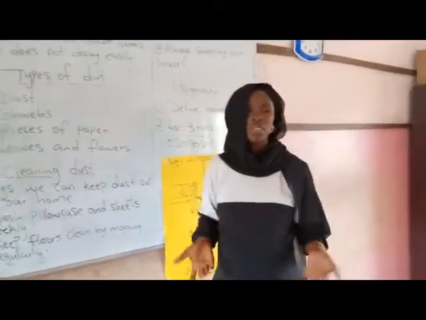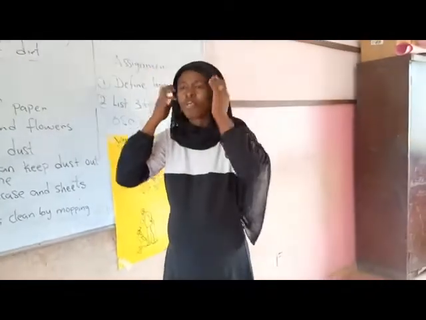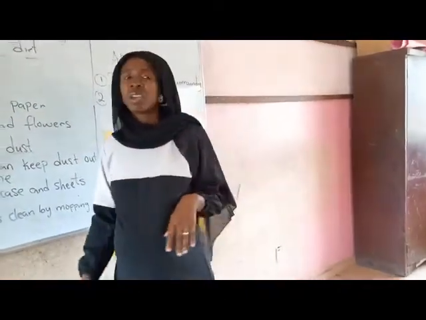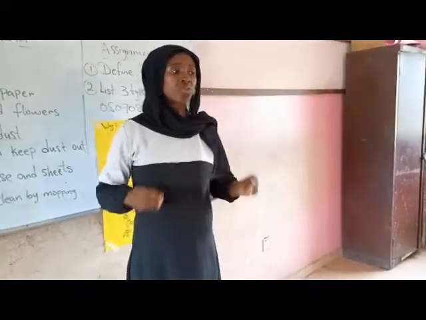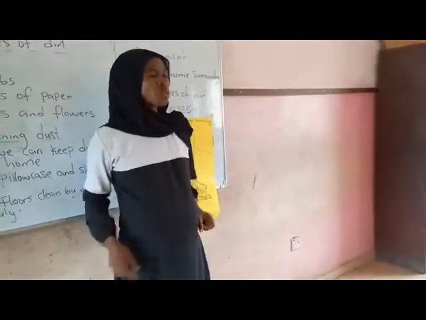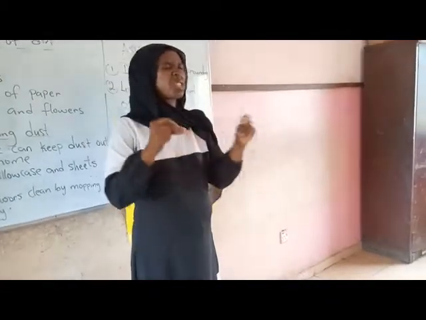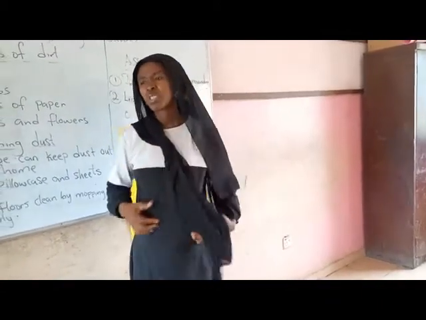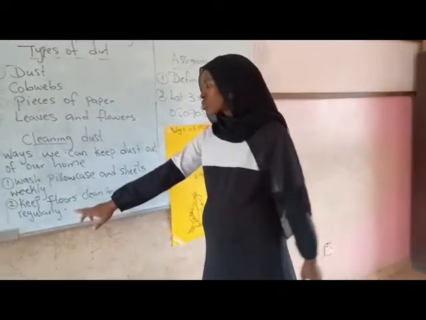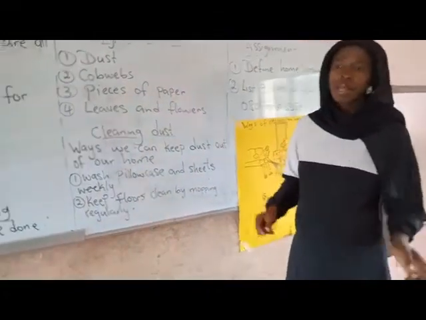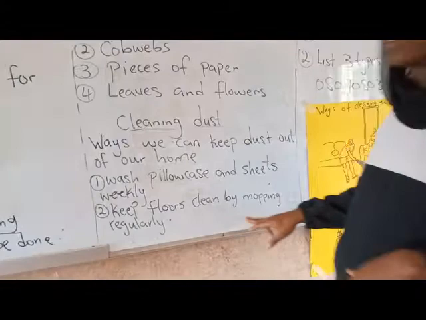You'll be ashamed of yourself. Or if they don't even say it in front of you, they will go over there and say, hey, did you know my friend? This is my friend Aisha. She's a very dirty girl. She can't even sweep. She can't even mop. I went to her house that day. Everywhere is just dirty, smelling. I don't love her anymore. She's not going to be my friend. Why? Because she's a dirty girl. So we should learn how to keep our surroundings clean. Learn how to mop our floors when they are dirty.